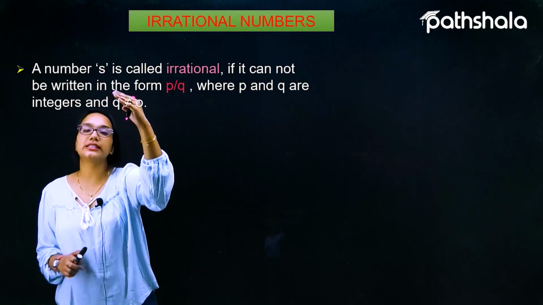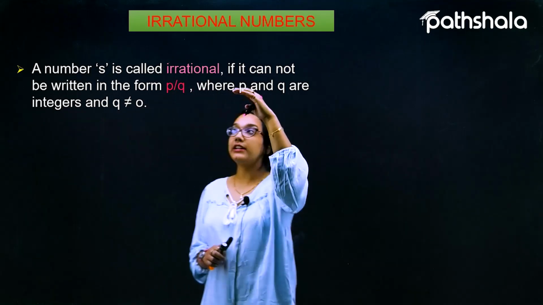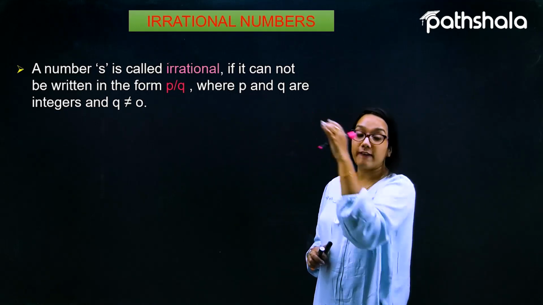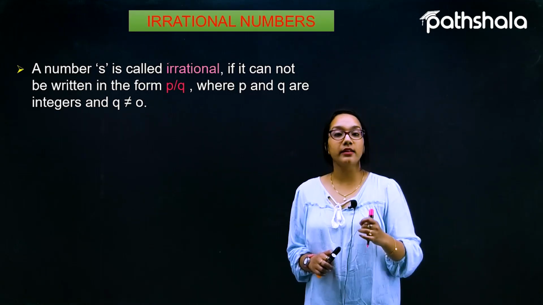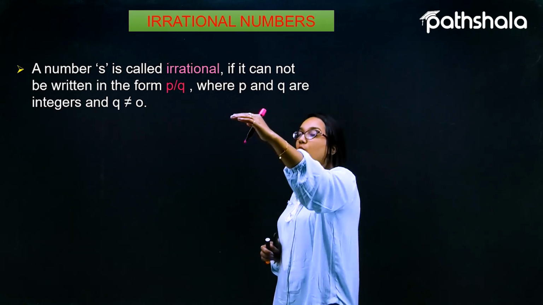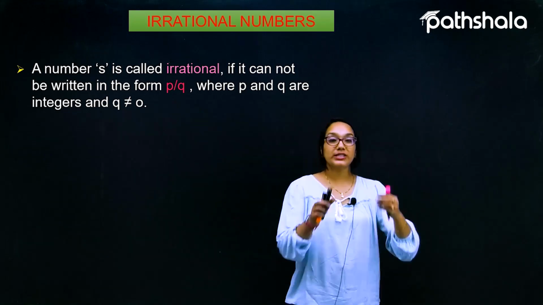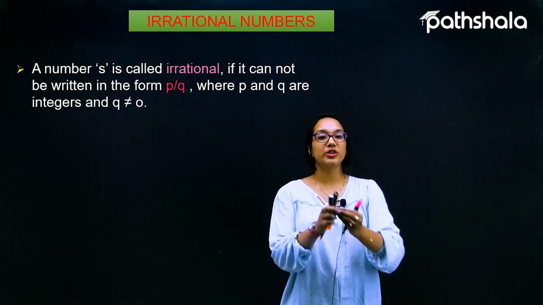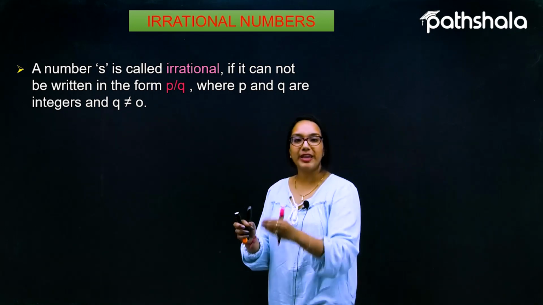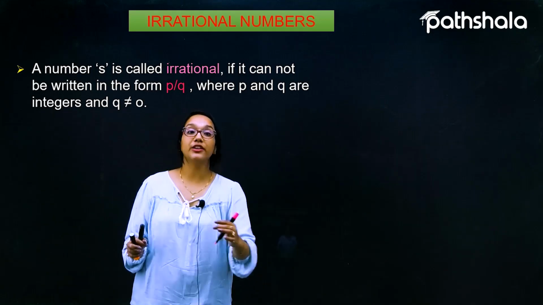A number S is called irrational if it cannot be written in the form of P by Q, where P and Q are any integers and Q cannot be 0. So such kinds of numbers which cannot be represented in the form of P by Q are called irrational numbers.